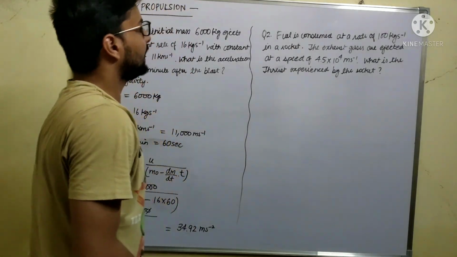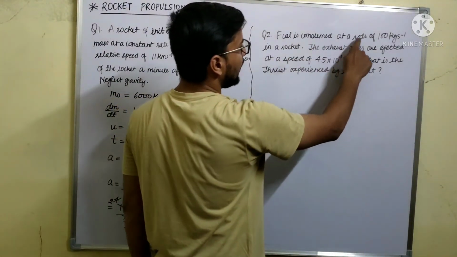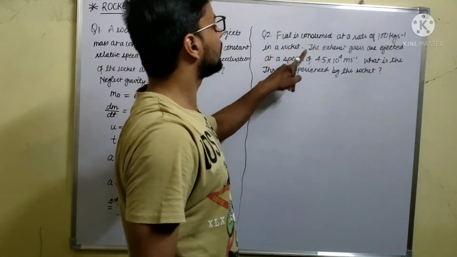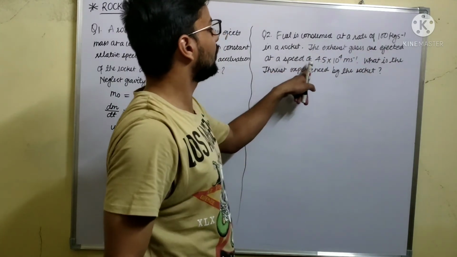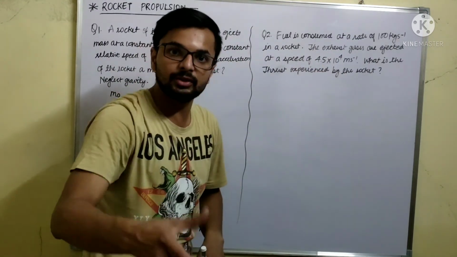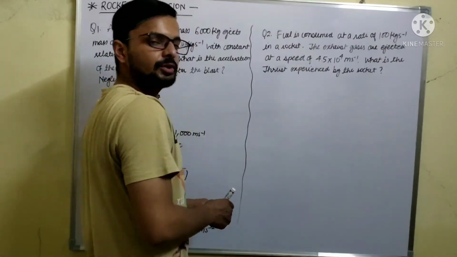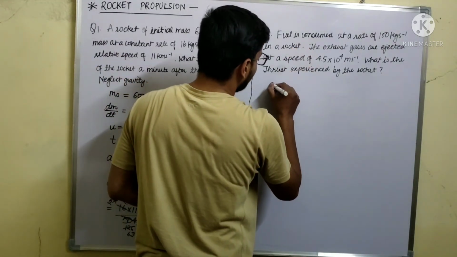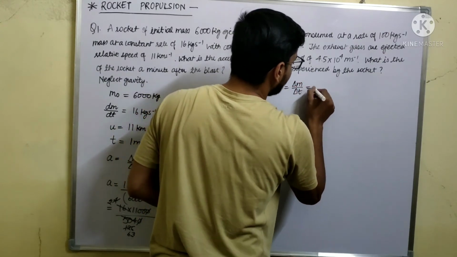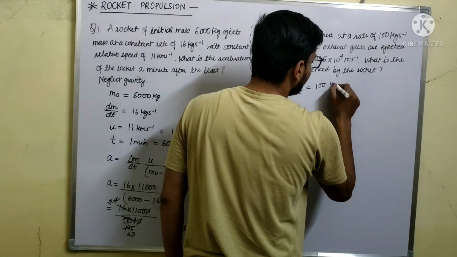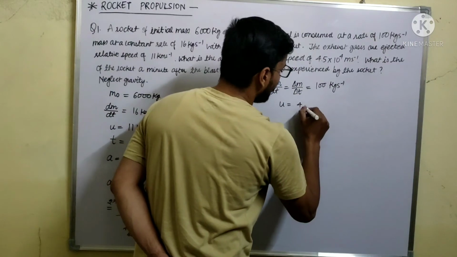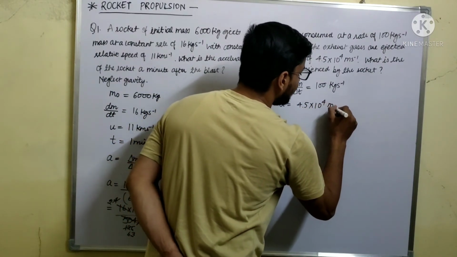The next question says that the fuel is consumed at a rate of 100 kg per second. 100 kg per second is the rate of burning of fuel in a rocket. The exhaust gases are ejected at a speed of 4.5 into 10 to the power 4 meter per second. This is the velocity with which the gas is ejecting. So we will write the parameters given in the question. dm by dt, which is also equal to delta m by delta t, is given 100 kg per second, and u is given 4.5 into 10 to the power 4 meter per second.